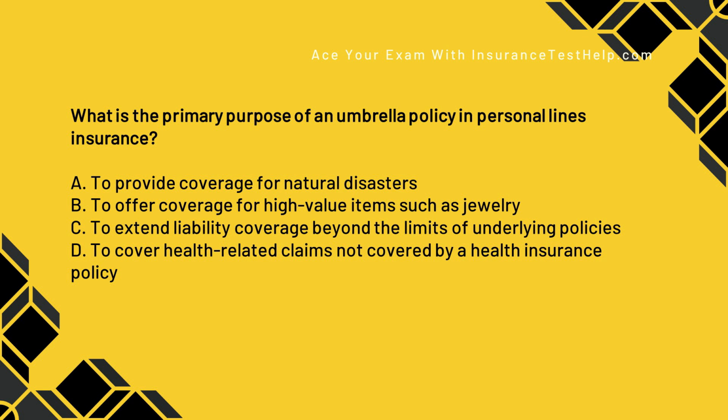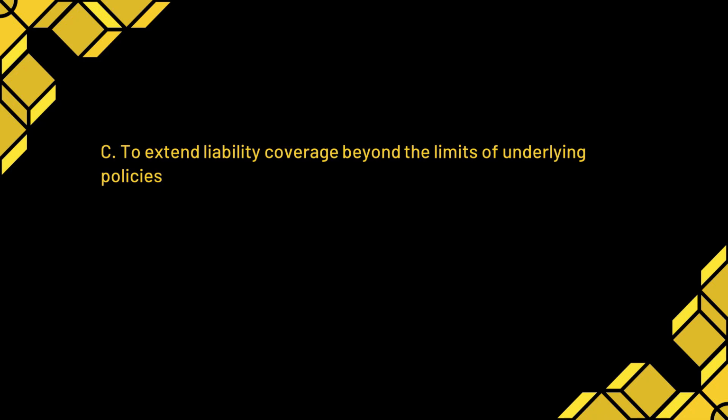What is the primary purpose of an umbrella policy in personal lines insurance? A, to provide coverage for natural disasters. B, to offer coverage for high-value items such as jewelry. C, to extend liability coverage beyond the limits of underlying policies. Or D, to cover health-related claims not covered by a health insurance policy. The correct answer is C, to extend liability coverage beyond the limits of the underlying policy. Remember, an umbrella sits up on top.